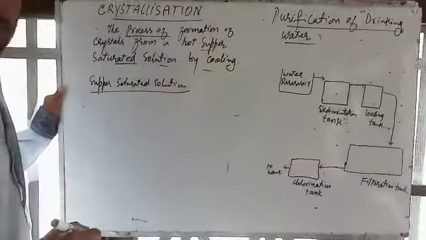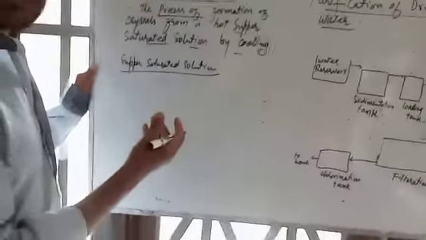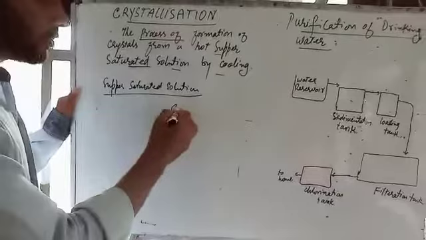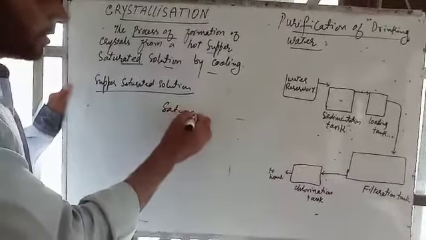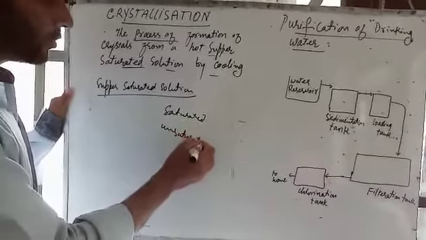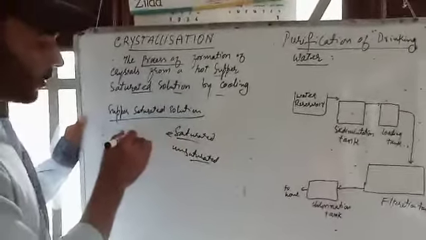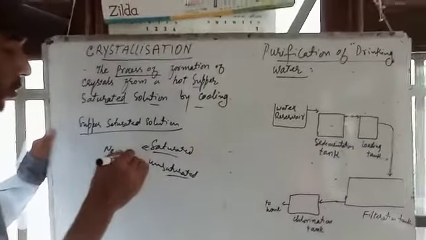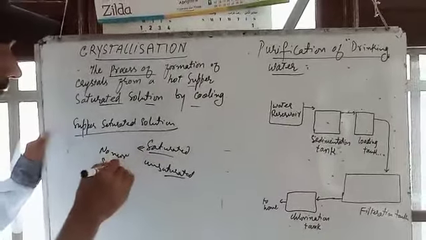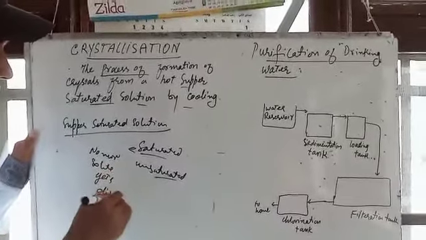When we were talking about solutions, that means saturated and unsaturated solutions. Saturated solution means no more solute gets dissolved.